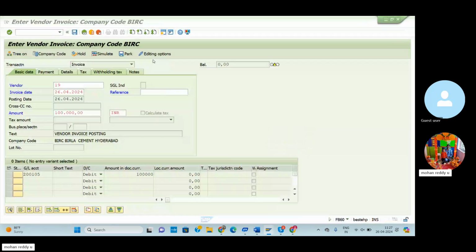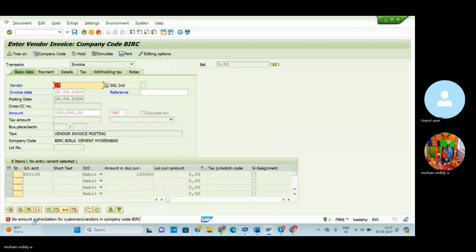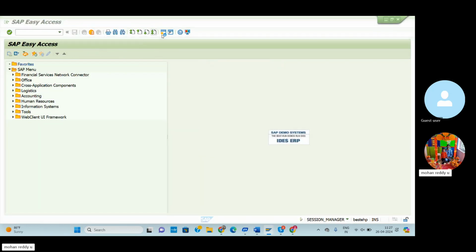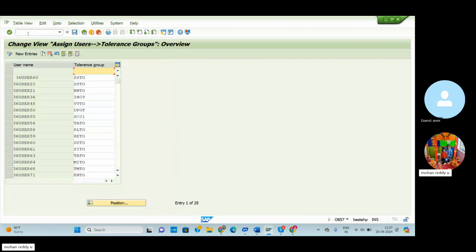So here the error is no amount authorization for customers and vendors in company code BARC. So particular employee, my user ID is 36 something, so this company has not been assigned to this user ID. Then you go for a new screen, go to OB57. OB57 is the employee tolerance group assign screen.